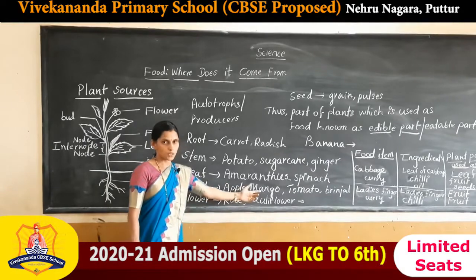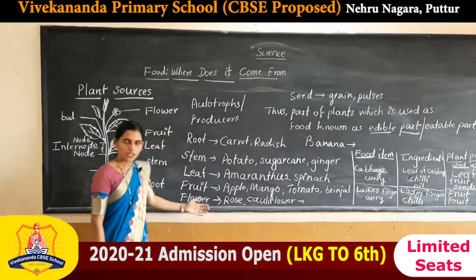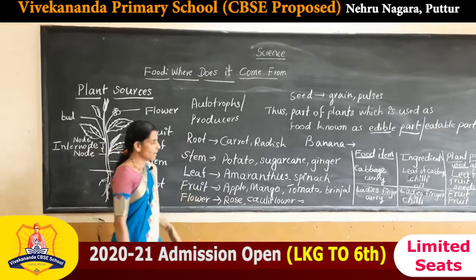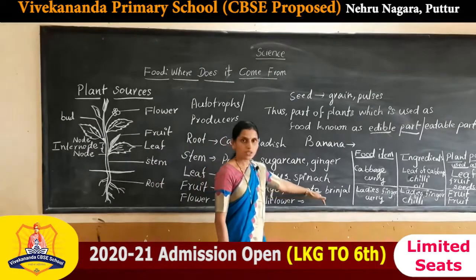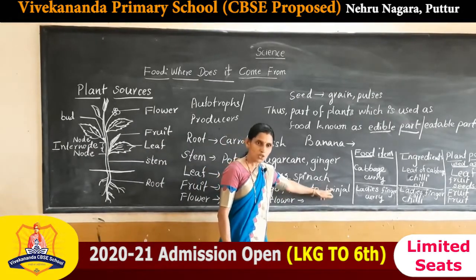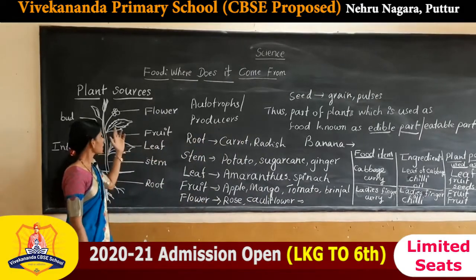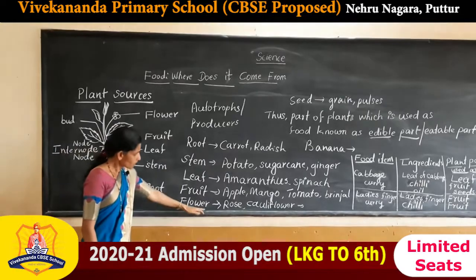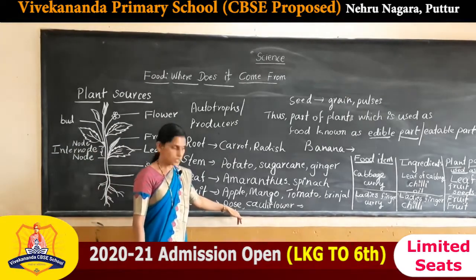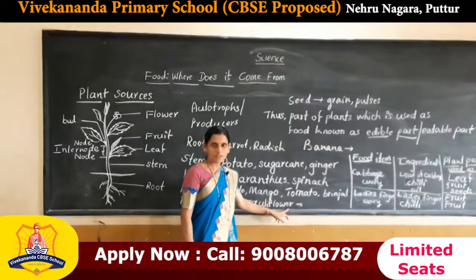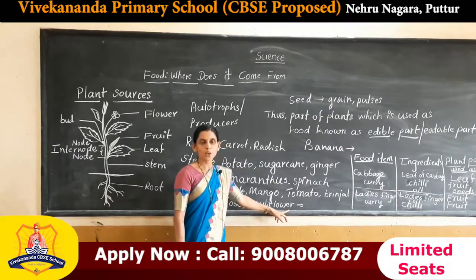The pulpy part of fruit is used as food, and some other fruits like tomato and brinjal are also used as vegetables. Next, flowers like rose and cauliflower are also used as food.